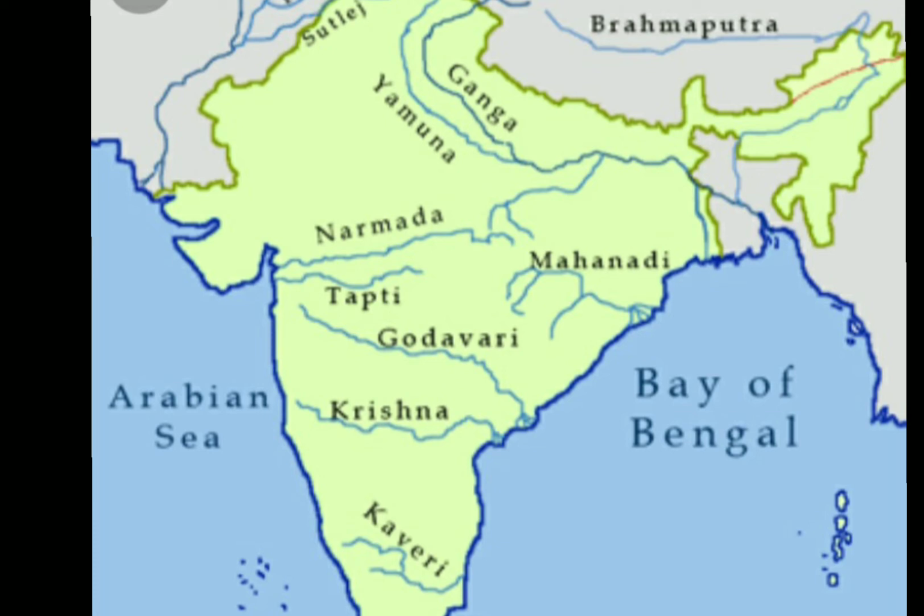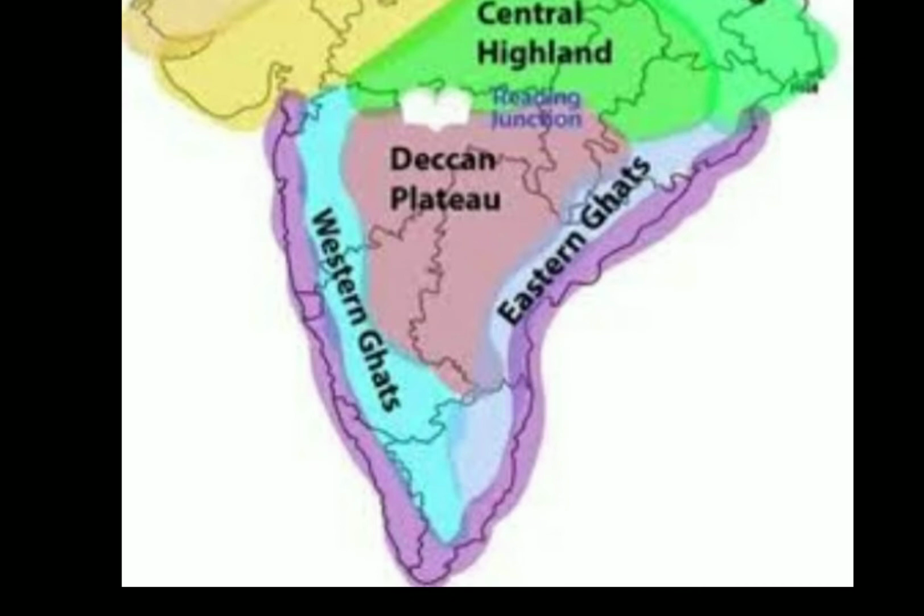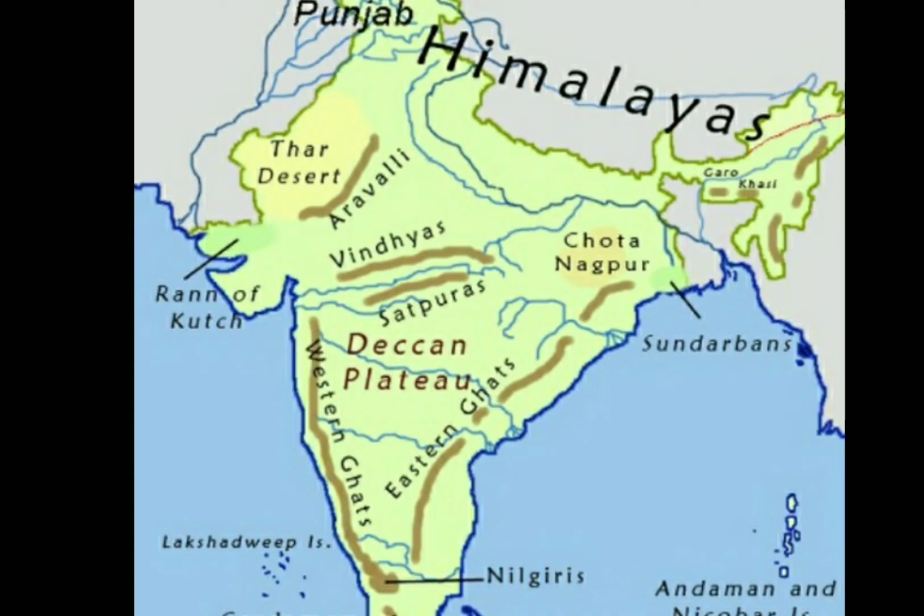The Central Highland lies in the north, bounded by the Aravalli Range in the northwest and the Vindhyas in the south. Malwa, Bundelkhand, Bagelkhand, and Chota Nagpur plateaus are all made of hard igneous rocks. And the rivers flowing through the Central Highlands are Chambal, Betwa, Son, Ken, and Damodar.